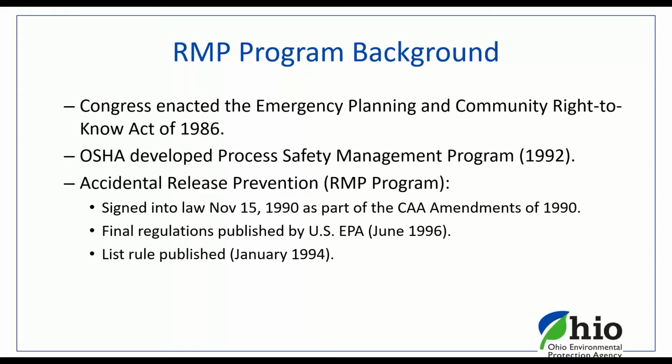That Process Safety Management Program is a standard that has an established set of about 13 management areas and procedures designed to help protect worker health and safety in the case of an accidental release. So you had the emergency planning coming in 1986. You had OSHA developing their process safety management for employee health and safety in 1992. And then you had the RMP program here that we're talking about.